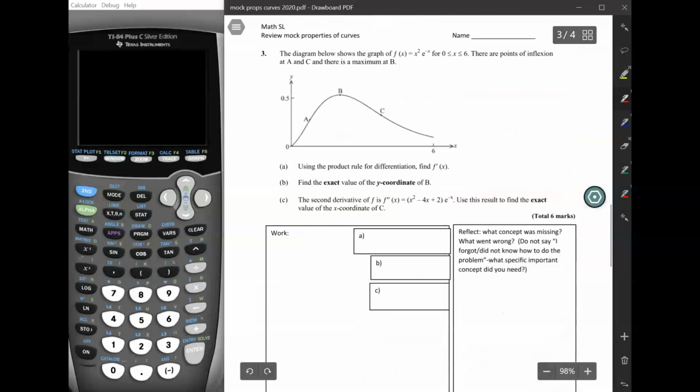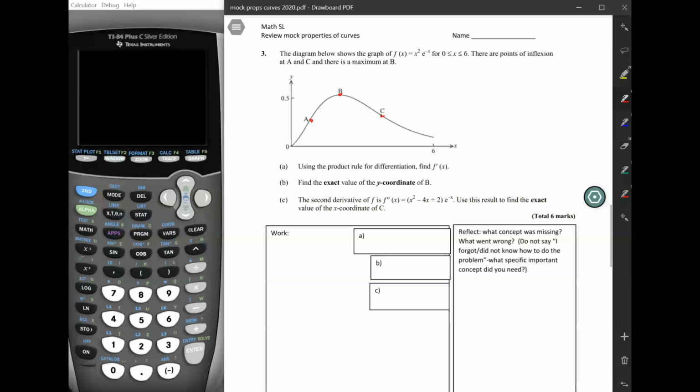Number 3, the diagram below shows the graph of f of x equals x squared e to the -x for the interval from 0 to 6. These are the points of inflection at A and C, and there is a maximum at B. So A and C are inflection points, and B is a maximum, which it surely looks like one. Using the product rule for differentiation, find f dash of x.